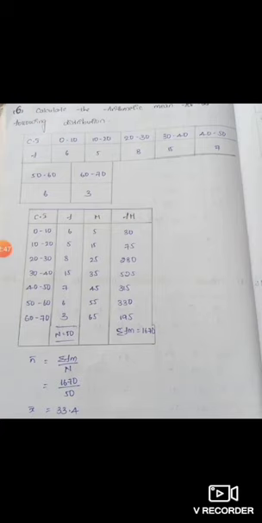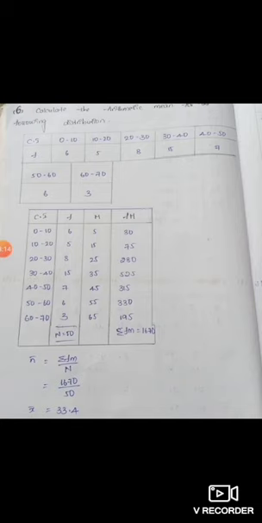We can understand what a continuous series is here, and this is also an example of an inclusive class. So what is the difference between an inclusive class and an exclusive class? While you are mentioning classes 0 to 10, 10 to 20, let us say the first class is 0 to 10 and the immediate class is 10 to 20.